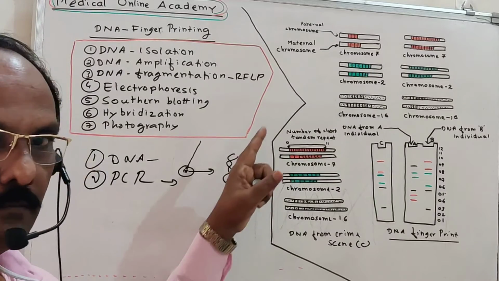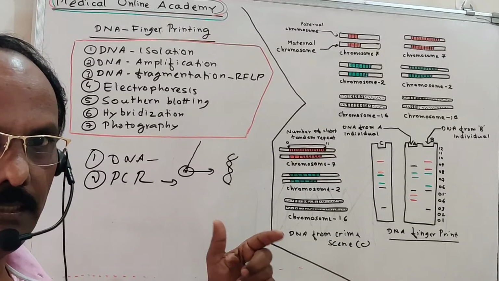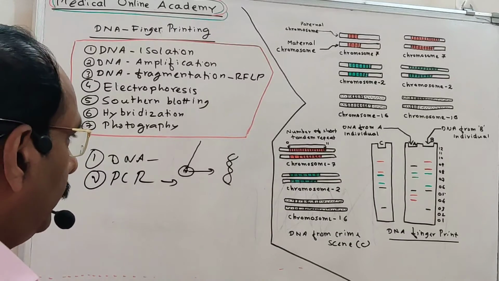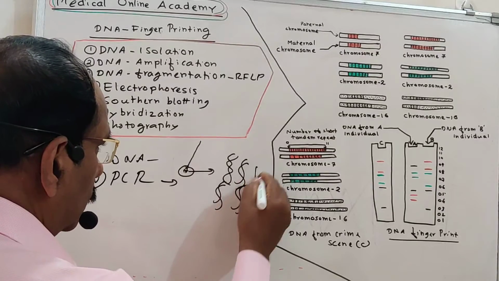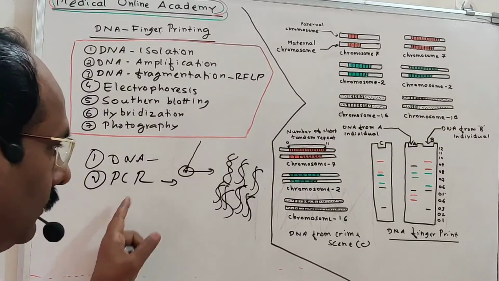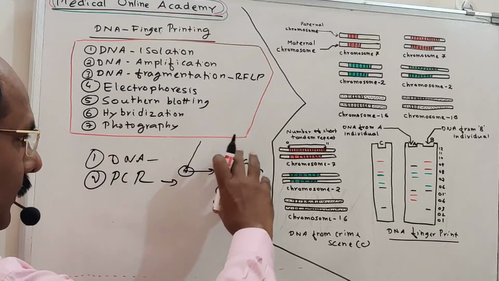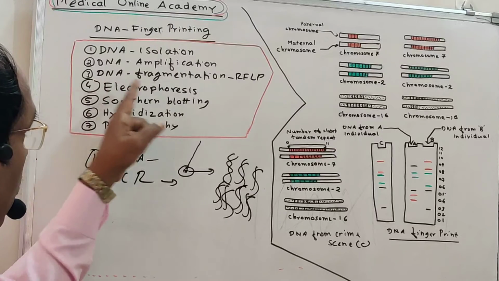1 becomes 2, 2 becomes 4, the number of DNA copies increases as a power of 2, 2 to the n. So like that, we produce millions of DNA fragments, millions of copies of the DNA, by this technology PCR. That is the polymerase chain reaction. So we got a sufficient quantity of the DNA. Then we apply the next step, DNA fragmentation.